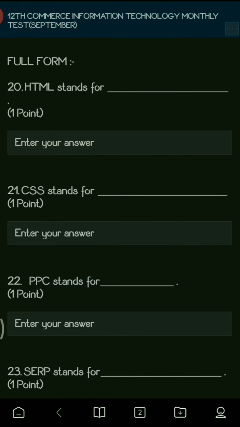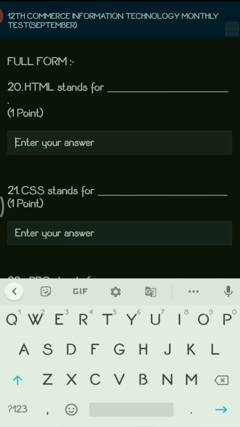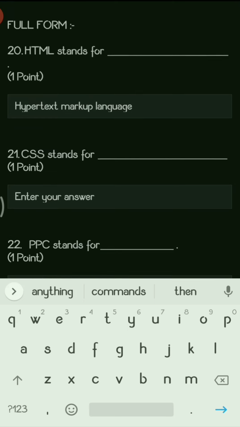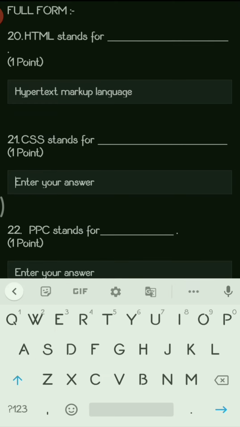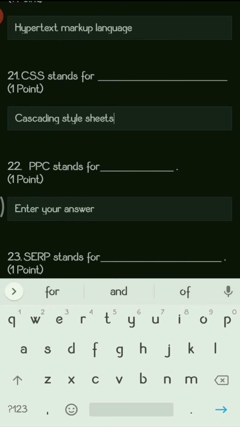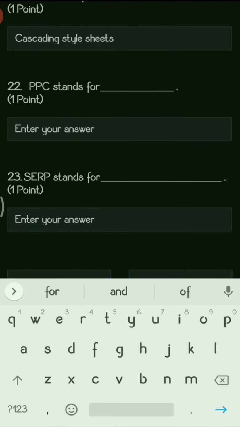So next question is write the full form for. The full form for HTML stands for Hypertext Markup Language. So here we will be writing Hypertext Markup Language. Next is CSS stands for. So here it will be Cascading Style Sheets. Next question, PPC stands for. So here your answer will be pay per click.